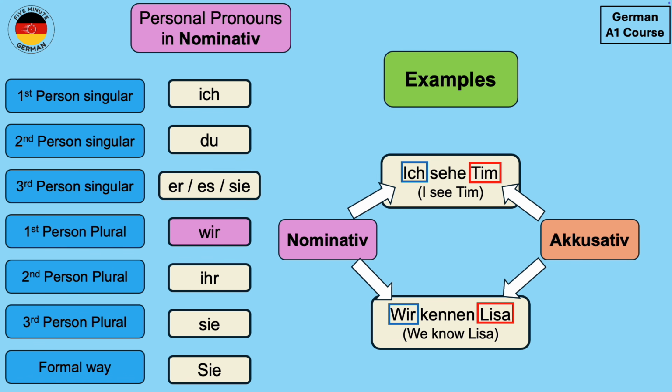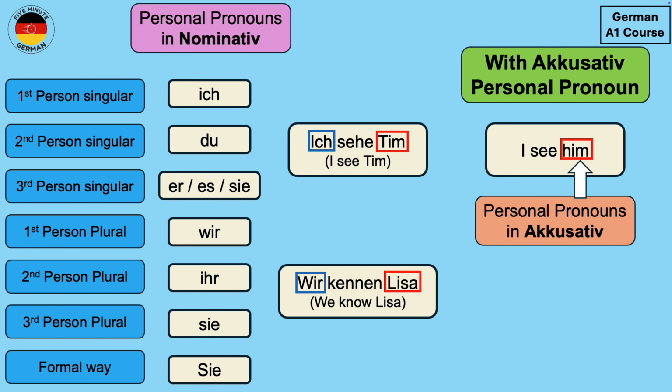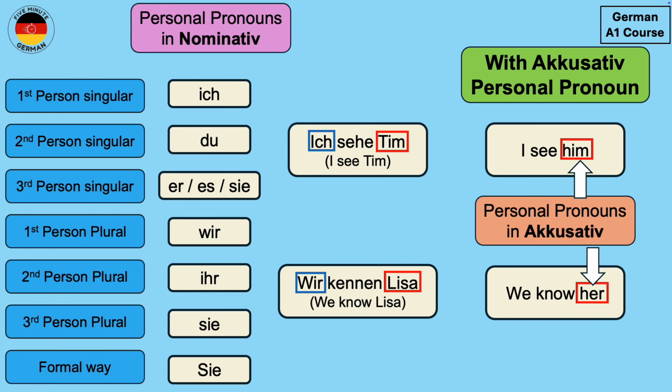But what if we want to replace them with personal pronouns as well? So how will the sentence look? So in English, instead of saying I see Tim, I will say I see him, where him is the personal pronoun in accusative. Similarly, in the second example, instead of saying we know Lisa, I will say we know her, where her is the accusative personal pronoun. So you see that the accusative personal pronouns can be different from the personal pronouns in nominative.